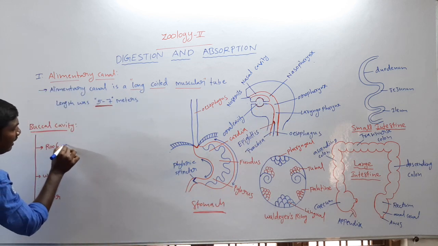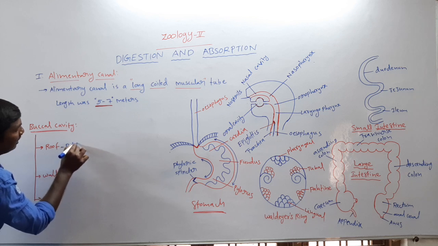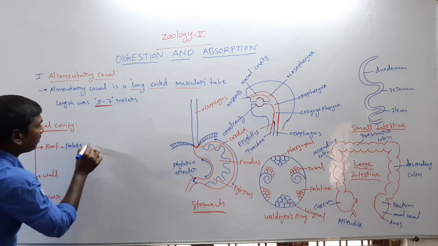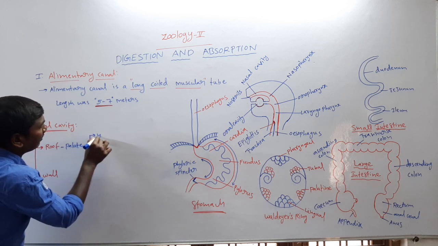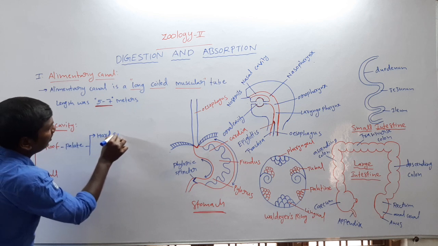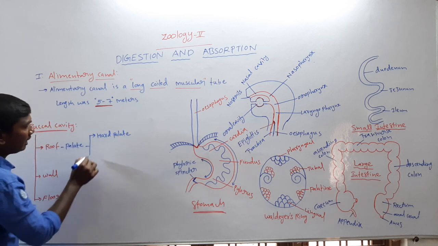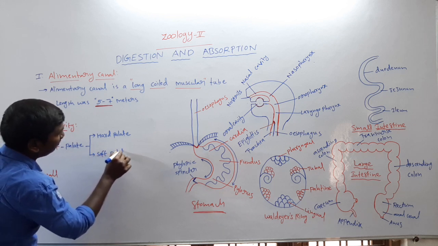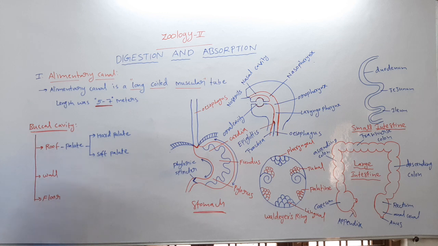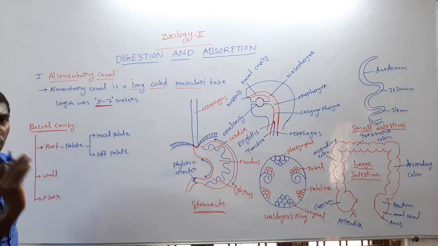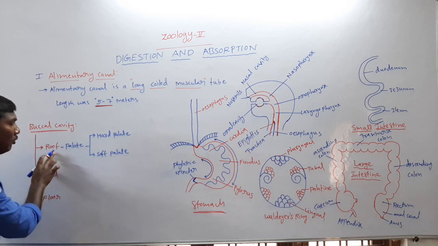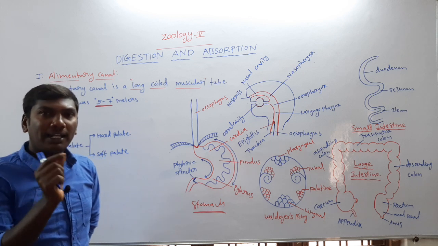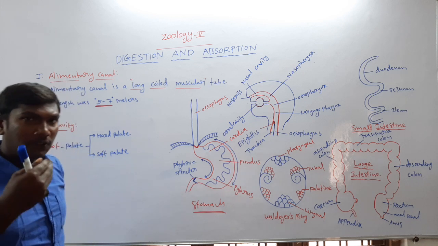The roof contains a palate. The palate is of two types: one is the hard palate, and another is the soft palate. The buccal cavity contains a roof, wall, floor. First one, the roof. The roof contains a palate, hard palate and soft palate.